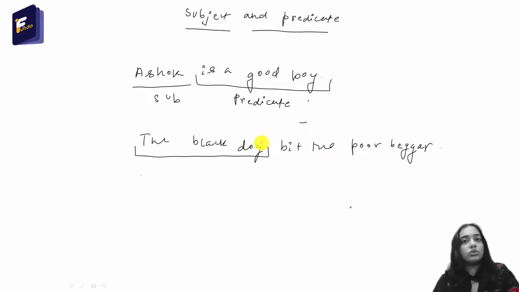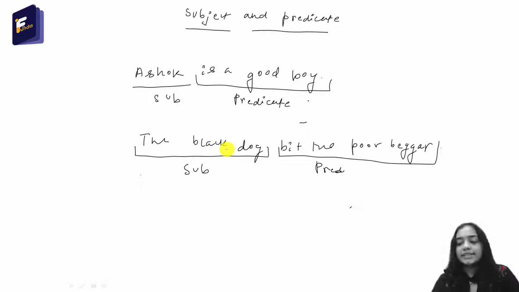So here we are talking about the black dog, so it is the subject. What we are saying about the black dog is that it bit the poor beggar. So this is the predicate.